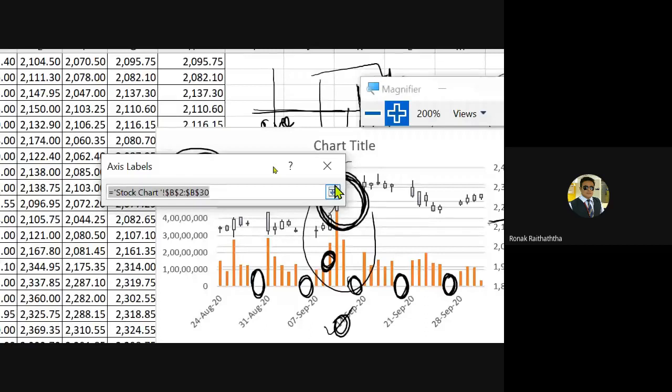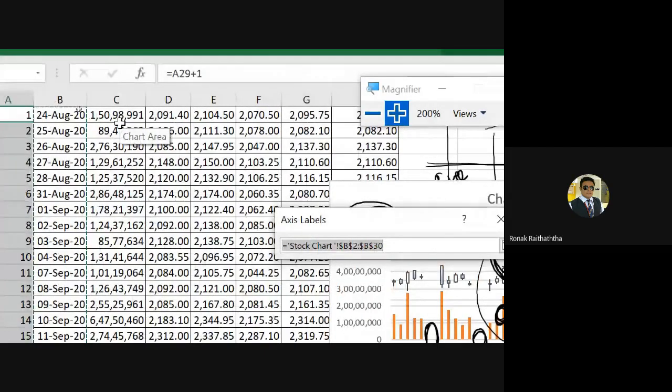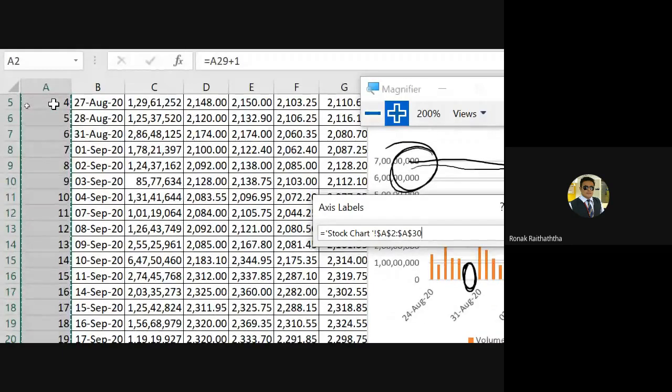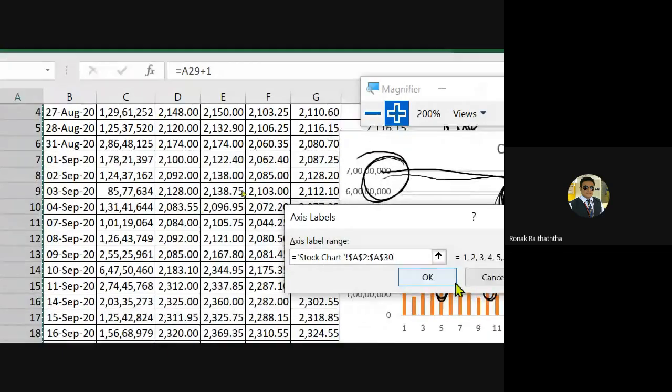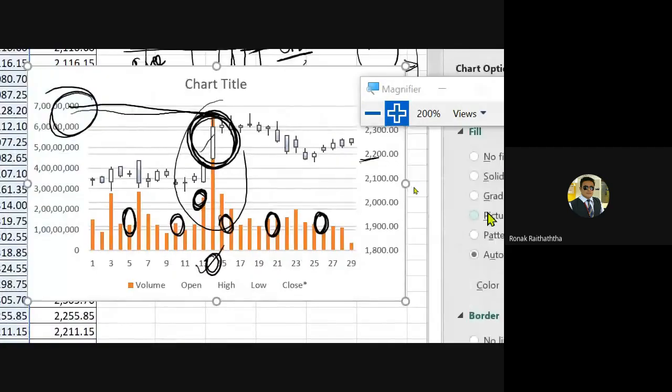Some people would be like, sir, why are you calling it a button? It's a click. Okay, so I'll be calling it a click. But I'm habituated to it, I'm sorry. So instead of that, I'm starting with 1. Starting with 1 and up to the last one, I'm selecting it, pressing enter, again pressing OK. Here as well pressing OK. See, the chart is there again with the series.